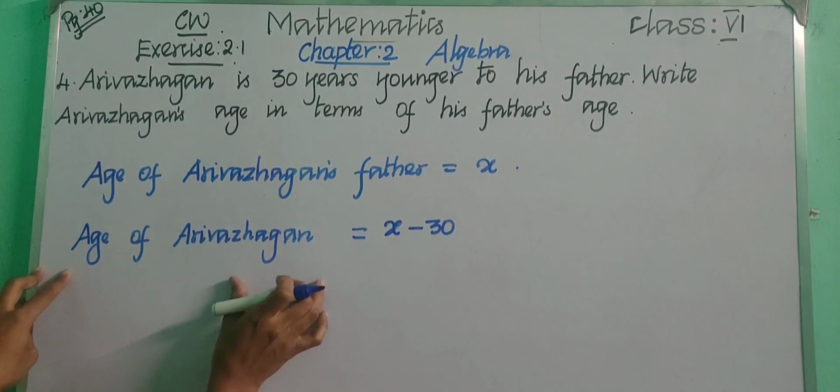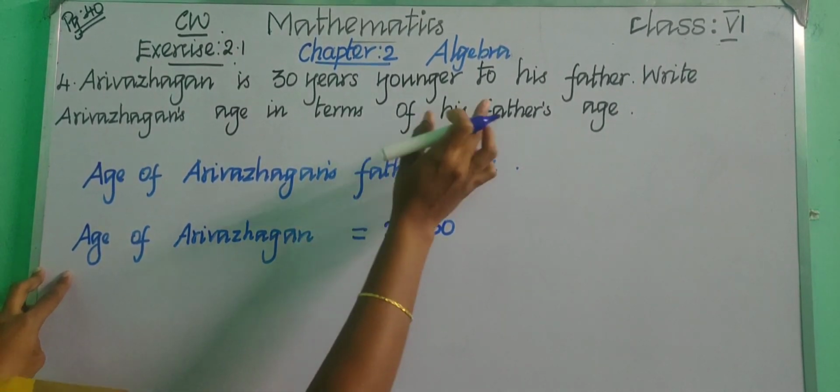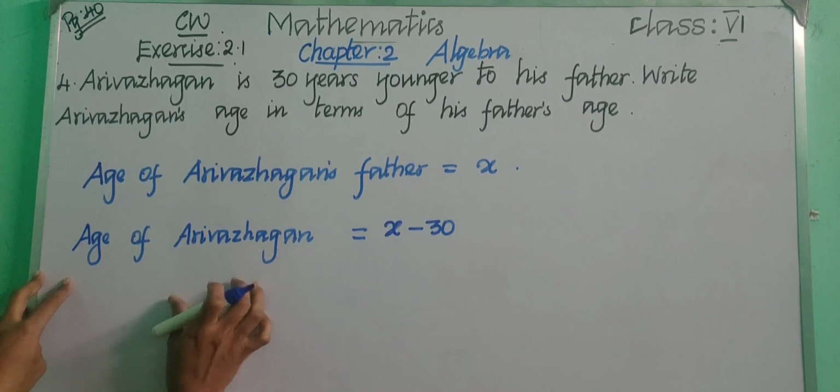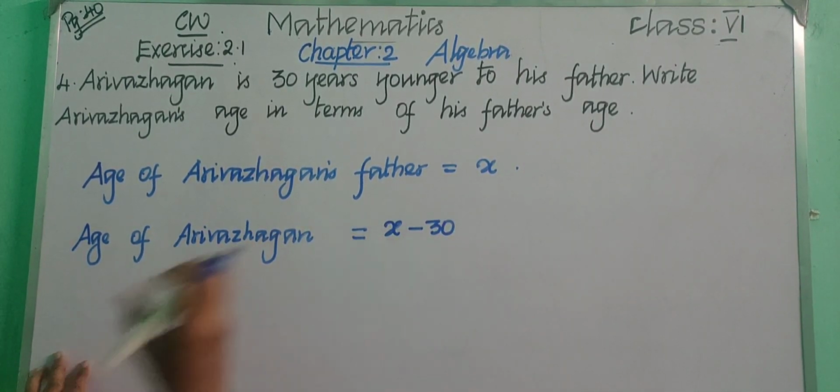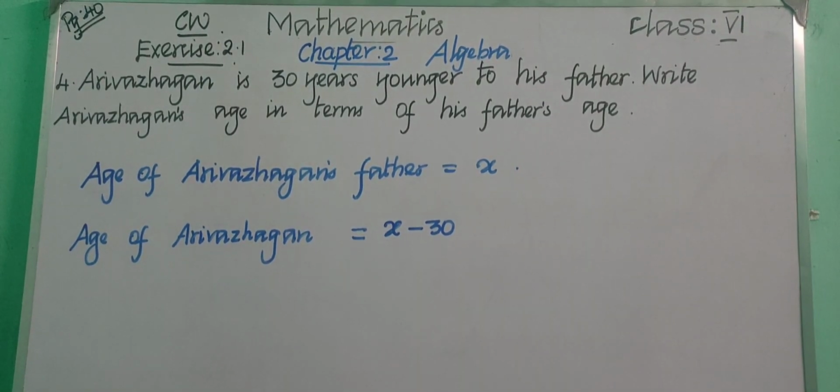Now the age of Arivalagan, how will you find? He is 30 years younger, right? Arivalagan is 30 years younger to his father. So let the father's age be X. Then X minus 30. Is it clear, children? So what is the answer? X minus 30 is the answer.